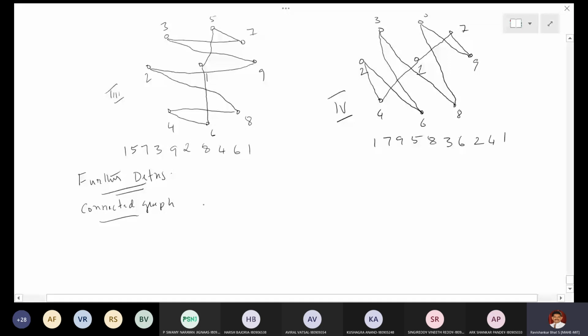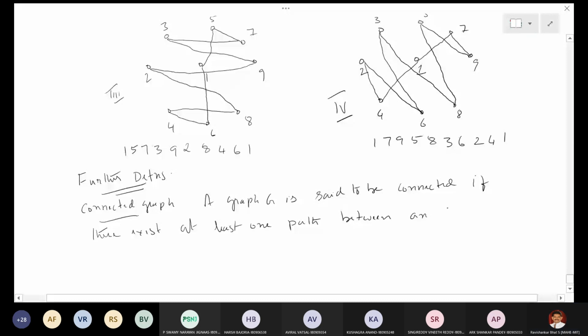A graph G is said to be connected if there exists at least one path between any two vertices of G. One path, right? Any two vertices of G.